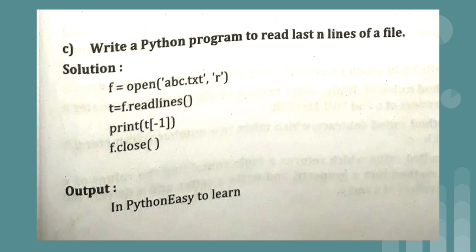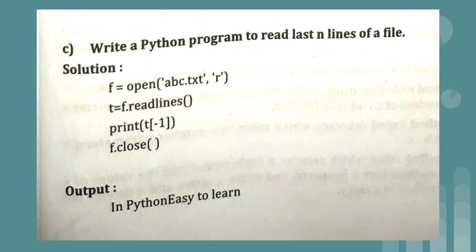So the same concept which we learned in string and tuple, positive and negative indexing, we have used here. With the help of the readlines method we read the content, because at a time we want to display one line. So print t[-1]. You will get the last line of your text printed. Here you can provide -2 also, and the first line will get displayed, because currently our abc.txt has only 2 lines. So -1 means the last line and -2 will be the first line.